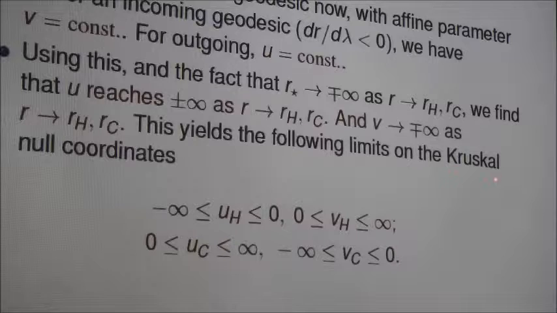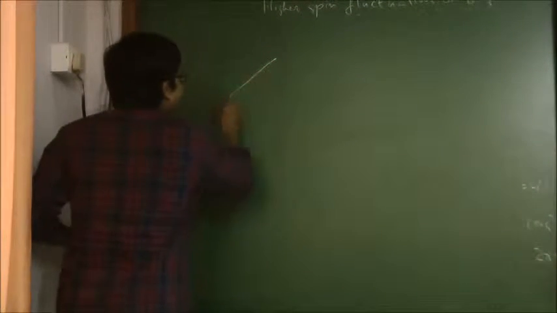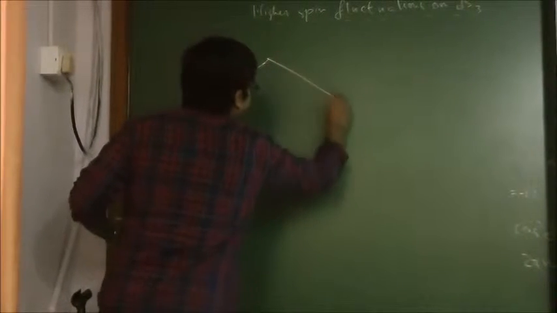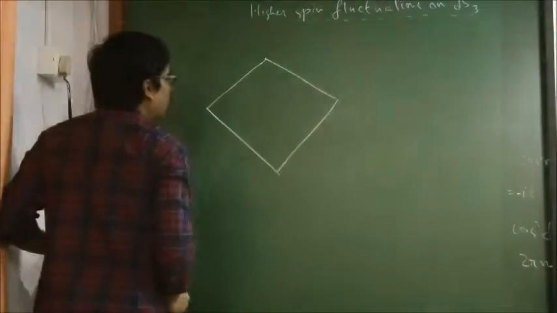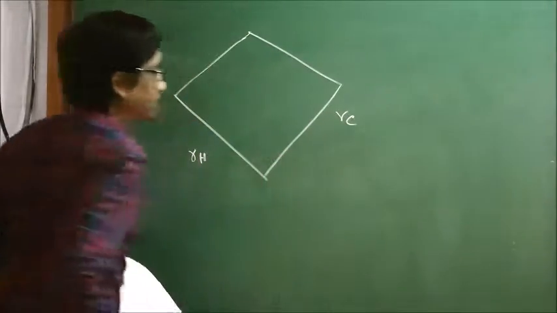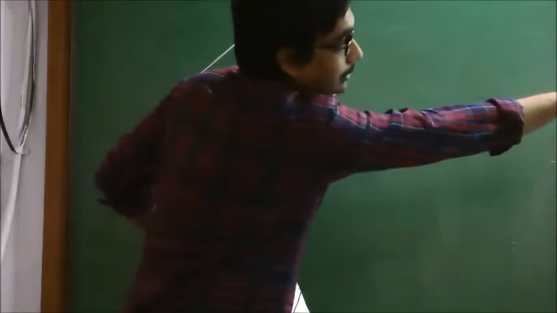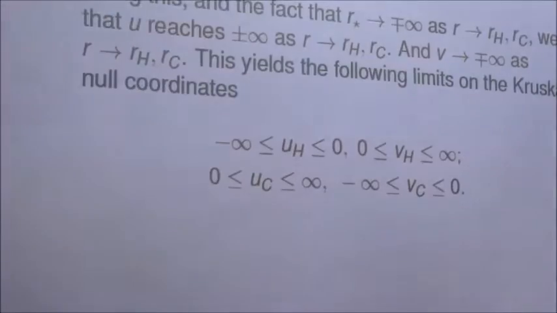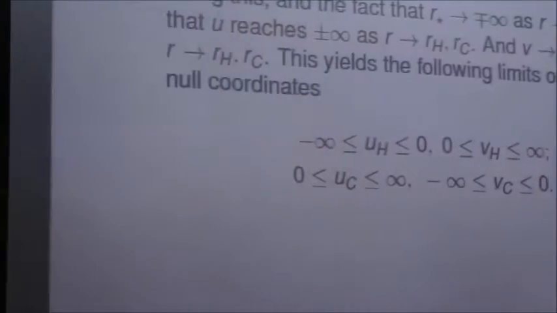So this gives the following limits. We can compute this in the Kruskal null coordinates like this. So using this, I shall now draw a diagram. I shall be interested, as I have emphasized from the beginning, in the region between the two event horizons, that is RH, the black hole, and RC, the cosmological event horizon. The plus and minus infinities in U and V show that this space-time is eternal, with both event horizons.